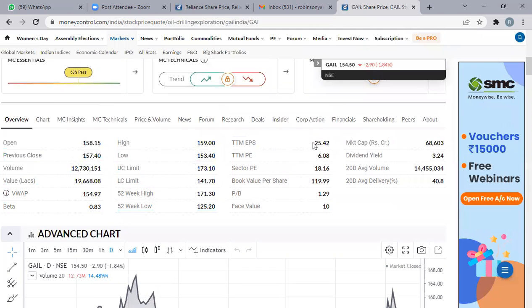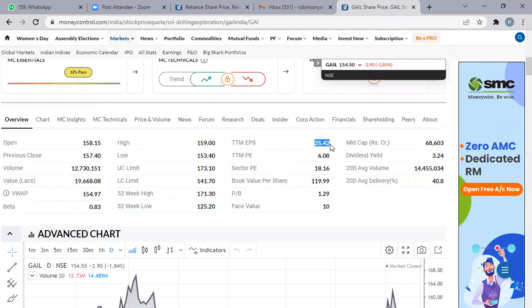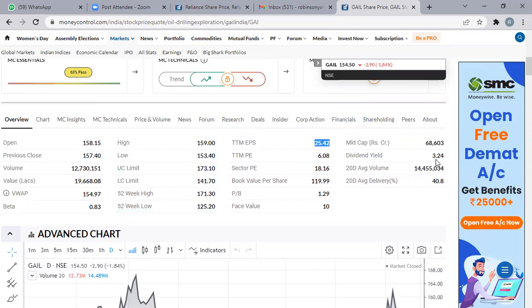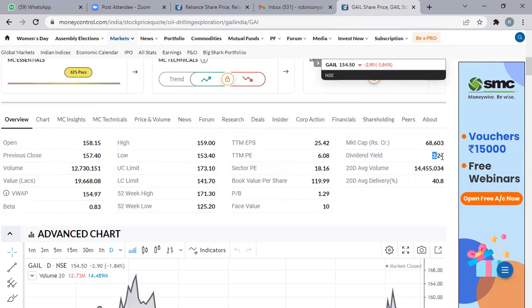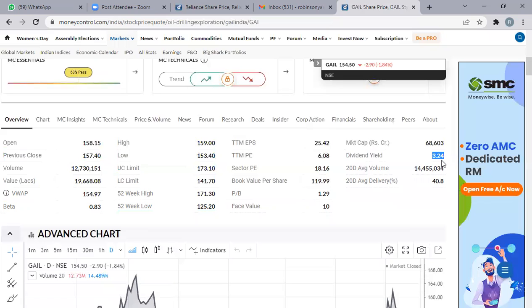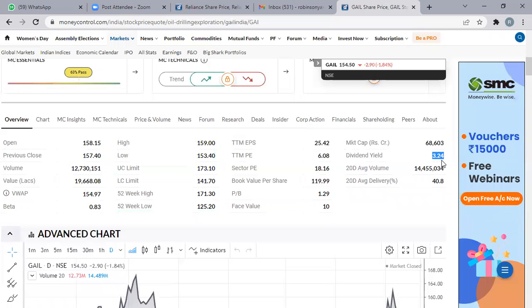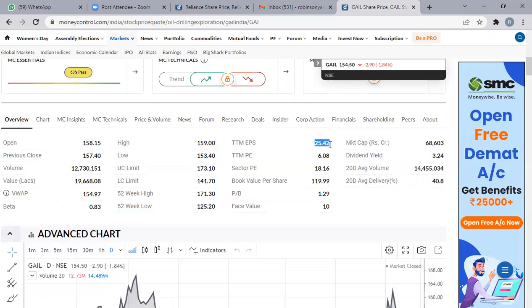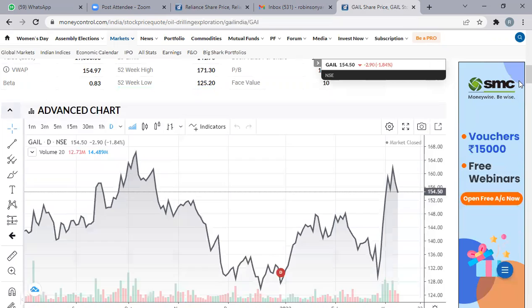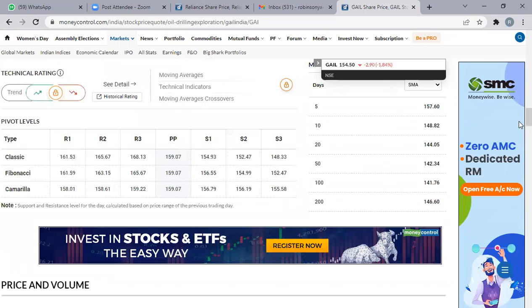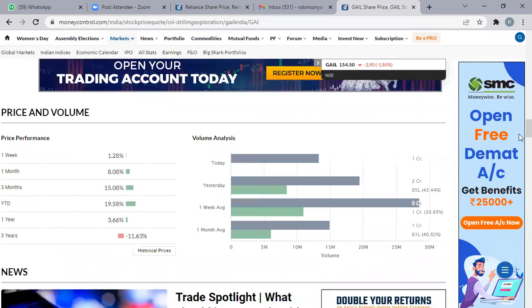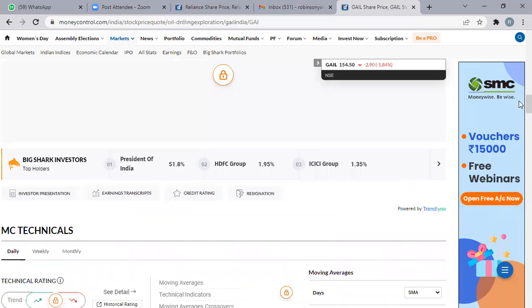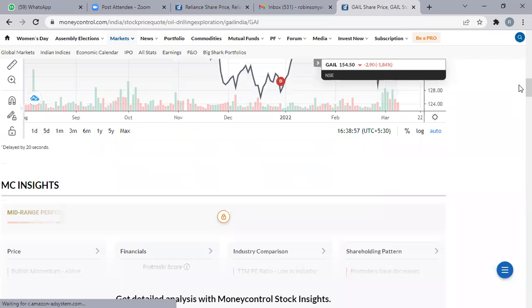Here it is much lesser, 25 rupees. Out of 25, you give 3%. There it was 1%, here it is 3.24%. So that is why public sector companies give more dividend. GAIL is giving more dividend as compared to TCS.